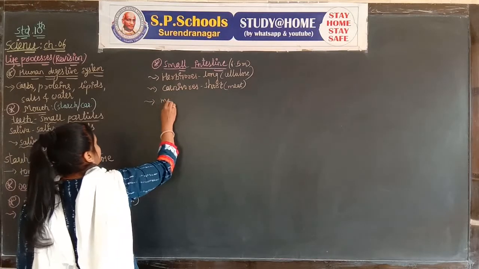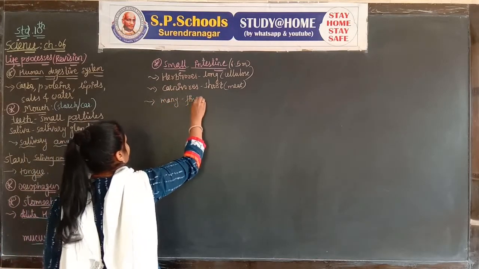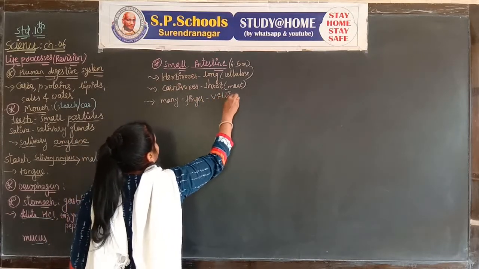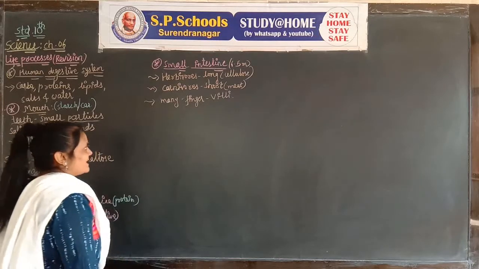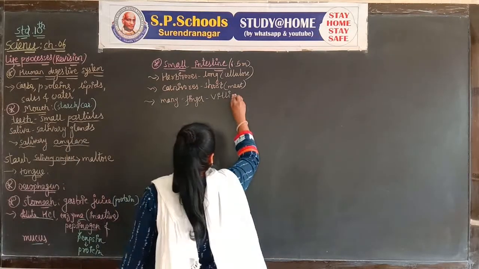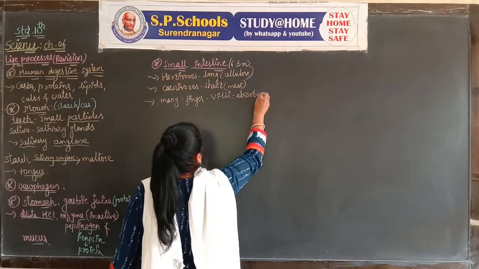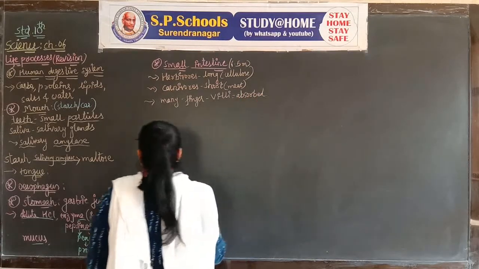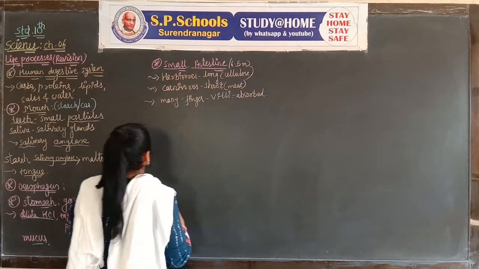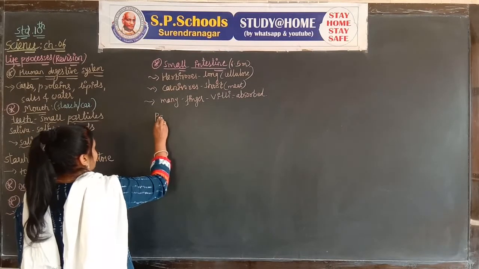Many finger-like projections occur in the small intestine. They are called villi. Villi help in the absorption of food. When the food is digested, it is absorbed by the villi. Many enzymes are present in the small intestine for the completion of digestion, coming from the pancreas.